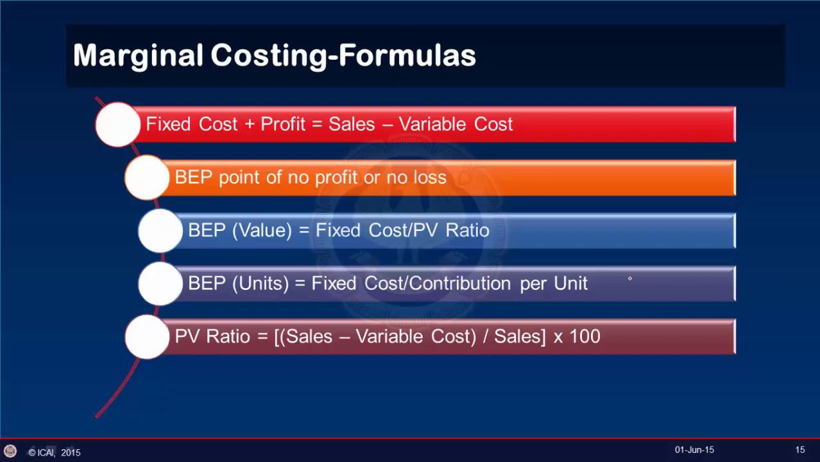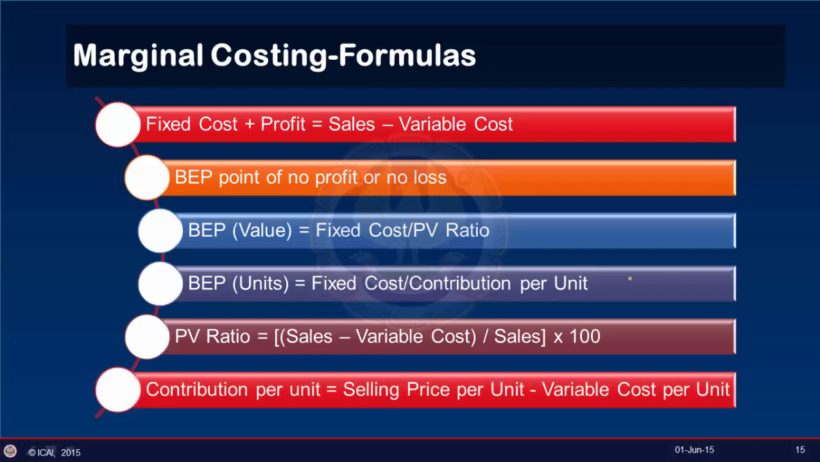And if we want to calculate BEP in terms of units, it is fixed cost divided by contribution per unit. Now, contribution per unit is selling price per unit minus variable cost per unit. So, marginal costing is formally defined as the accounting system in which variable costs are charged to cost units and the fixed cost of the period are written down in full against the aggregate contribution. Its special value is in decision making.